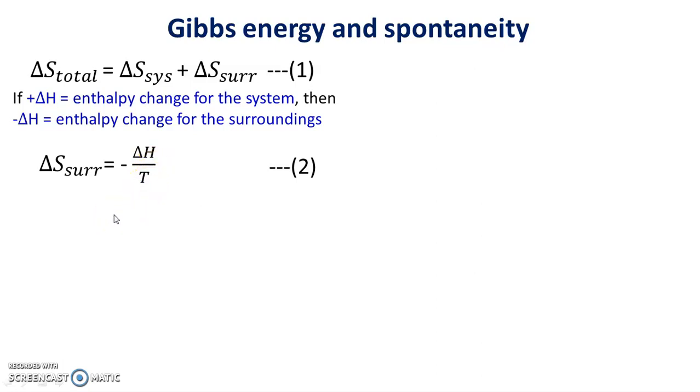Now already you know that delta S system = Q reversible / T. Here Q reversible means heat supplied to the system at an absolute temperature T. For the surroundings, as -delta H is the enthalpy change for the surroundings, we can write delta S surrounding = -delta H / T. So instead of Q reversible, we are using the term delta H here.